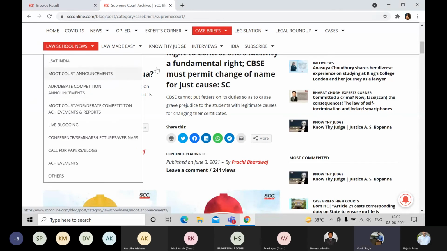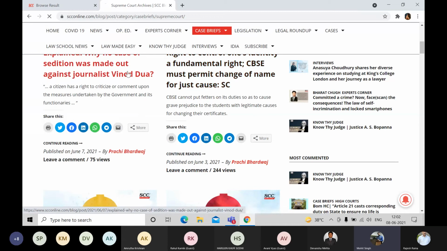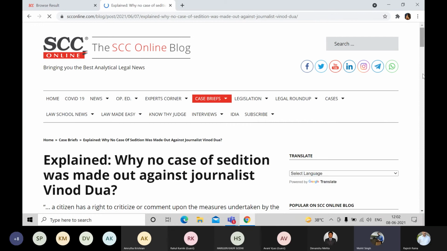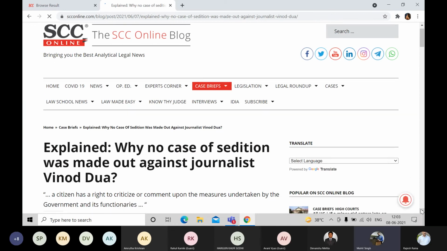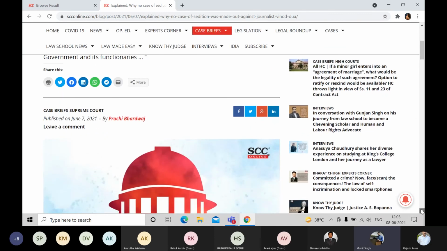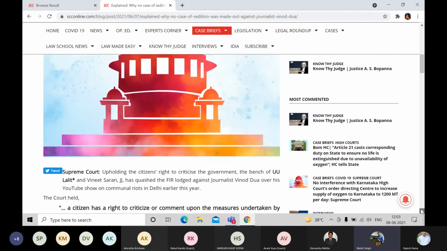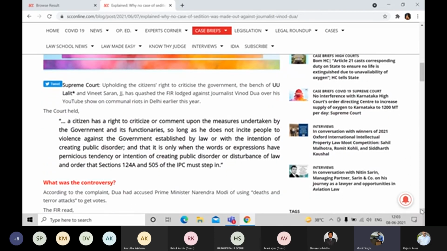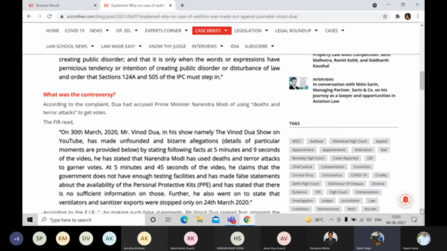June 7th. Okay, so this is a case of yesterday, and it will give us the whole idea of what the case was all about. And if the judgment has been uploaded, it will also give us the citation. So this has been added on the same date itself, I believe. If I scroll down, I can see the whole synopsis of the case.